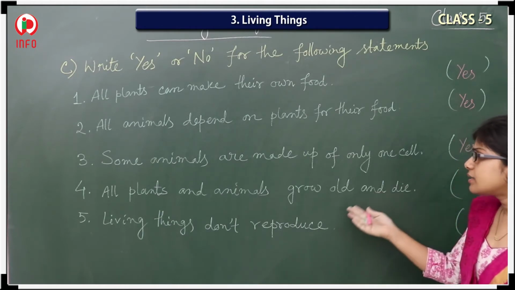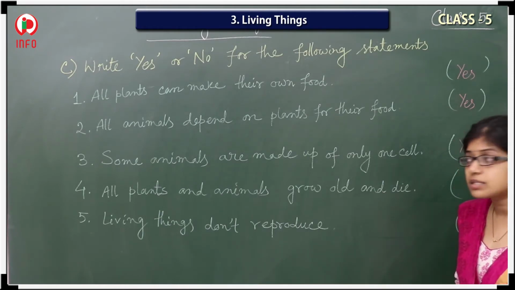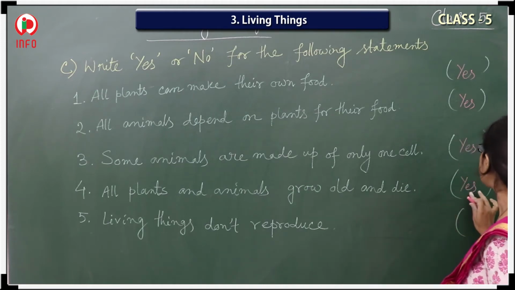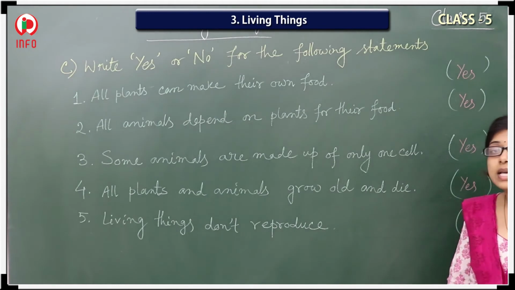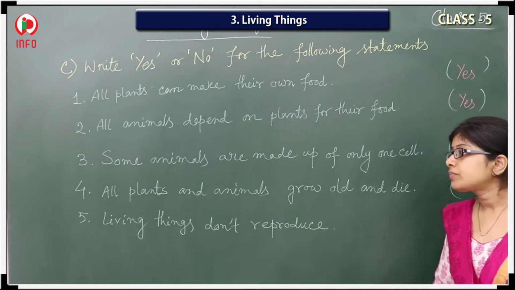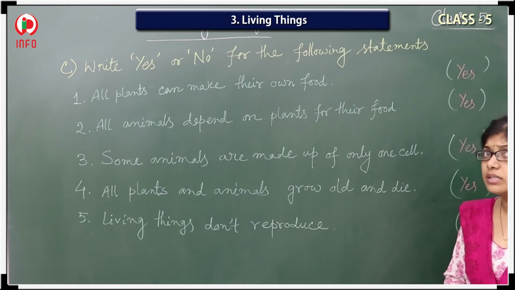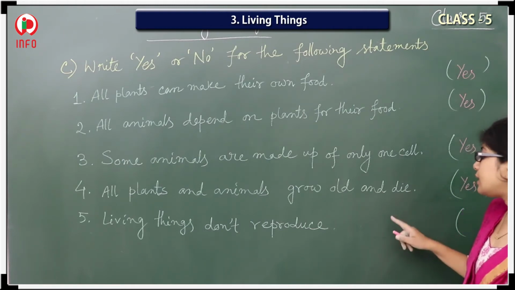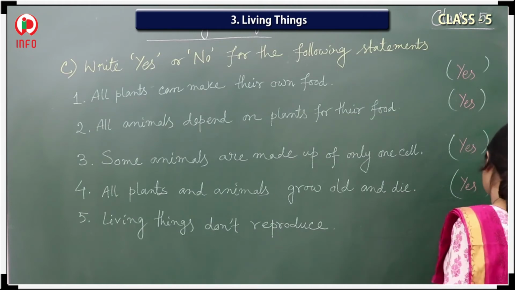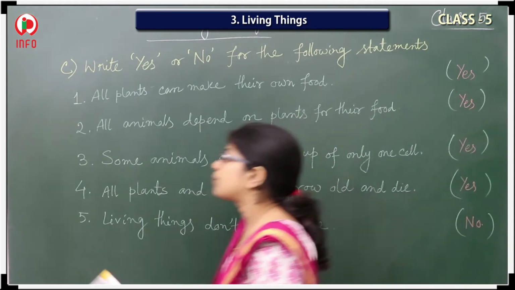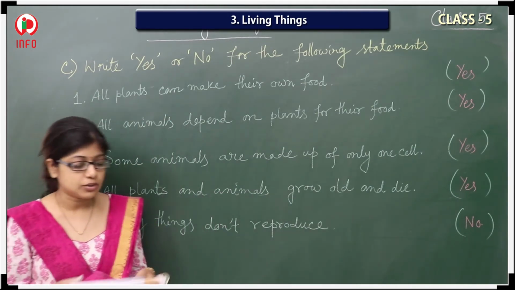These are characteristics of living things, so inside the bracket you have to write yes. And what about the fifth one? Living things don't reproduce. No, that one is not correct. That one is wrong, so you have to write no here. In this way we have completed the C bit also.